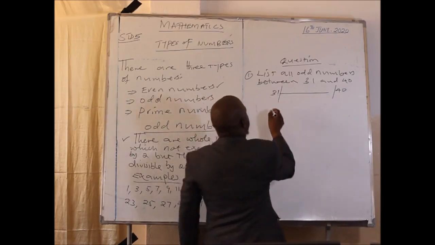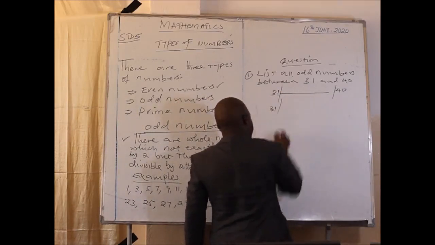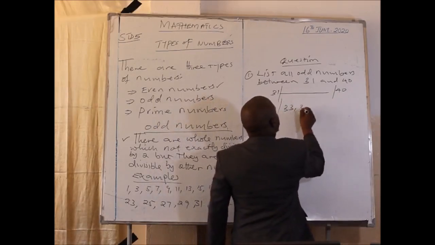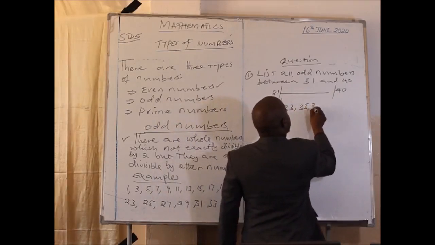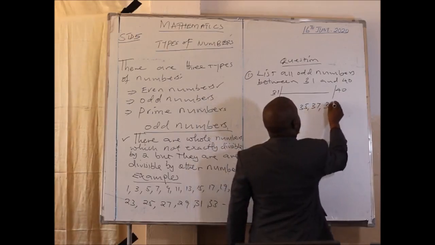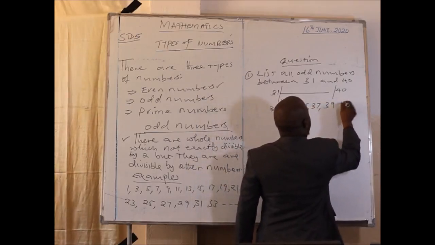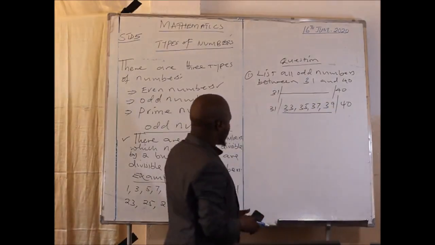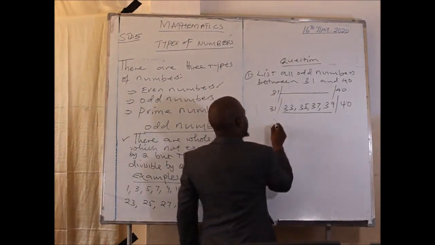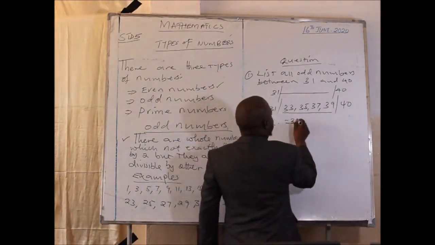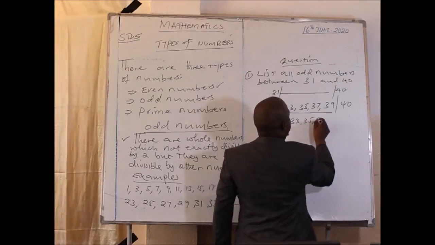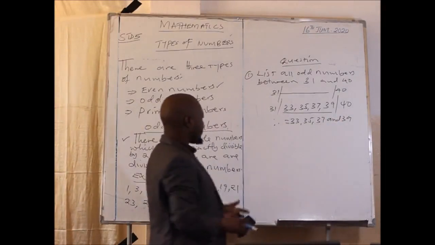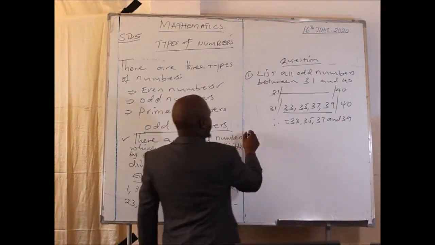So in our case, we have 31. We begin from 31, then we go to 33, 35, 37, 39. Then we have 40. So the odd numbers here are 33, 35, 37, and 39. That's the first question that you could be asked.